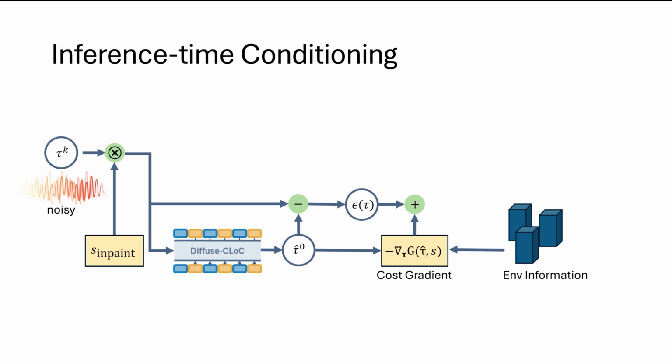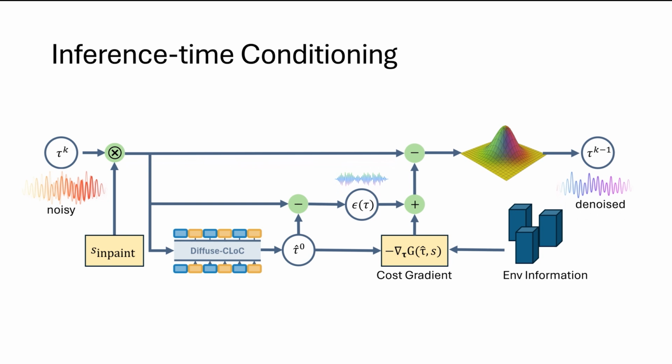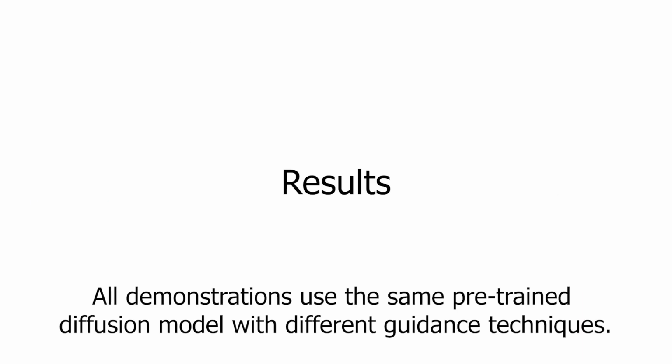For each diffusion step, we input the noisy trajectory at step K into the model to predict both the clean trajectory and the noise. We then compute task-specific costs and gradients based on predicted states and environmental information. These gradients modify the predicted noise to determine the next denoising step's mean, from which we sample the next noisy trajectory iteratively. All demonstrations use the same pre-trained diffusion model with different guidance techniques.